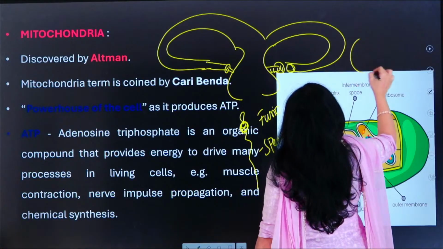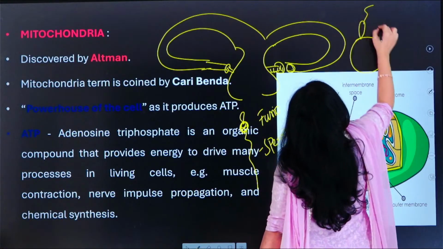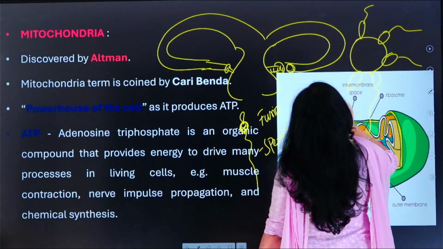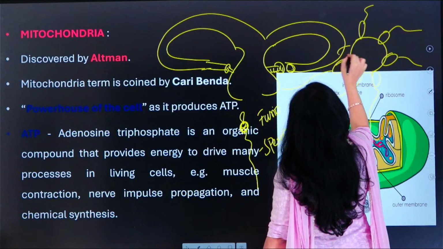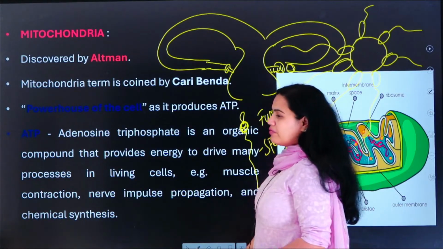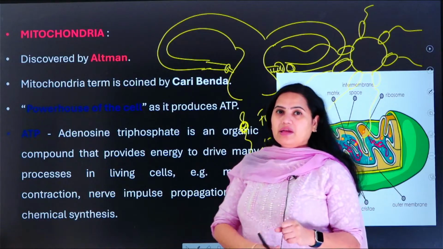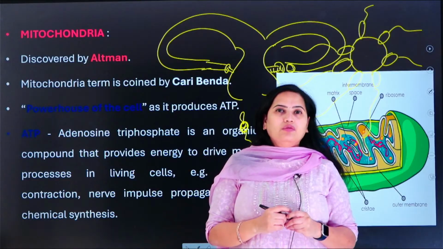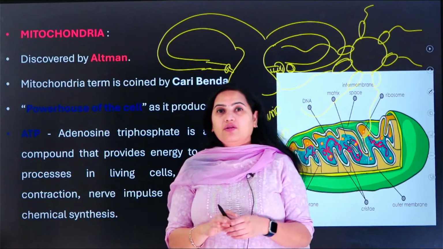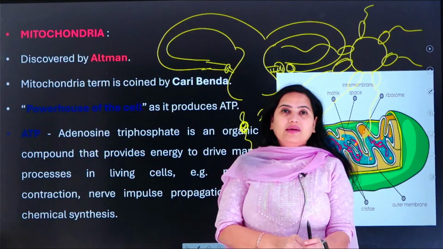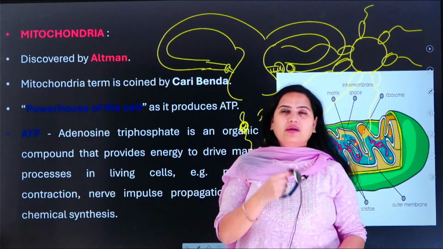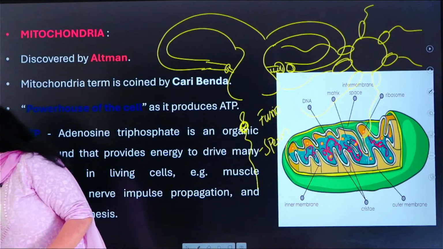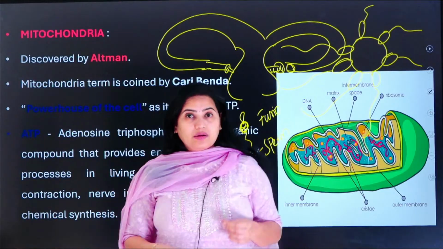Eventually, this egg is actually surrounded by so many sperms. Some hundreds and hundreds of sperms are surrounding this oocyte and they try to enter it. So now the decision will be taken by the oocyte. It will consider only one sperm to enter into the oocyte. Okay, so what is the criteria? We really don't know. Usually a lot of people think that it is a healthy sperm which actually enters the oocyte. That is incorrect. Even if it is a healthy sperm or unhealthy sperm, जो भी sperm है, only one sperm is allowed to enter the oocyte.